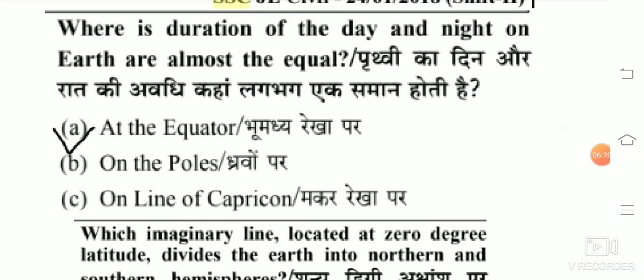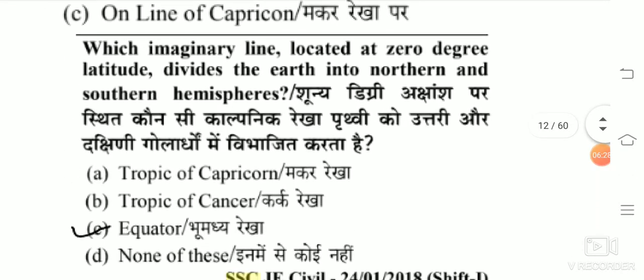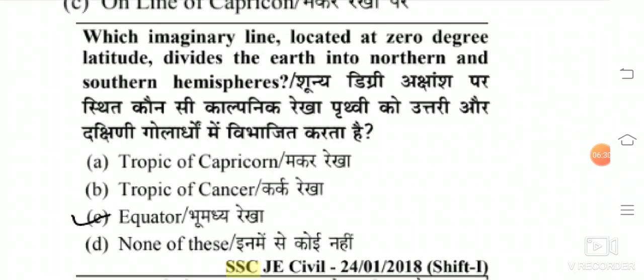Where is the duration of day and night on Earth almost equal? The answer is at the equator. Which imaginary line located at 0 degree latitude divides the Earth into northern and southern hemispheres? So the answer is the equator.